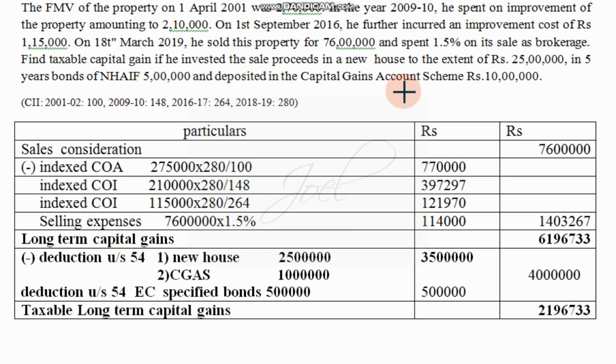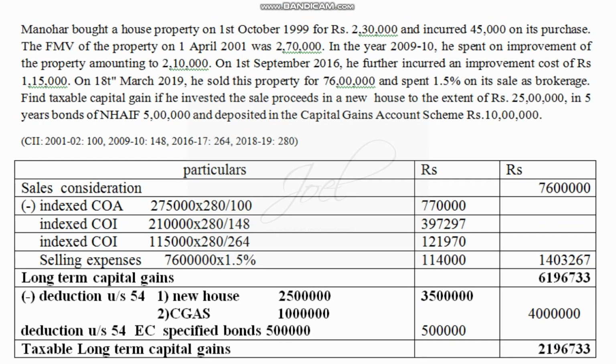He also deposited in the capital gain scheme, so that we have considered. So when we consider all the deductions, it will come up to 40 lakhs. When you deduct it from the long term capital gains, you will get rupees 21 lakh 96,733 as taxable long term capital gain. So in this way we are supposed to solve the problems which will be related to capital gain, that is long term capital gain.